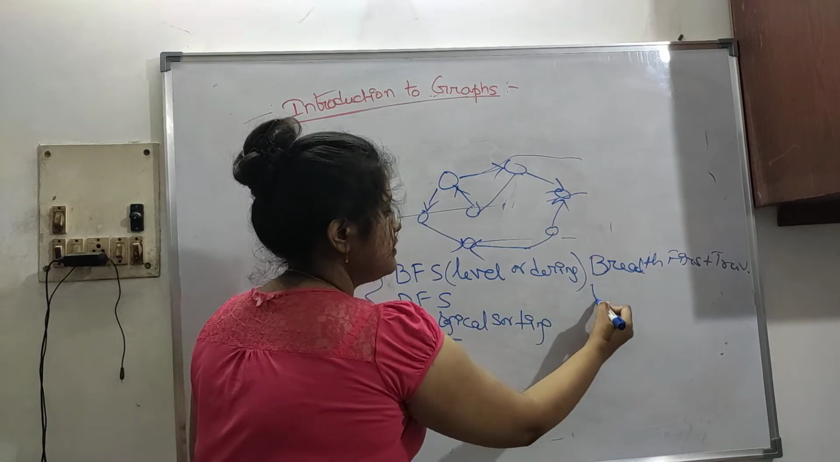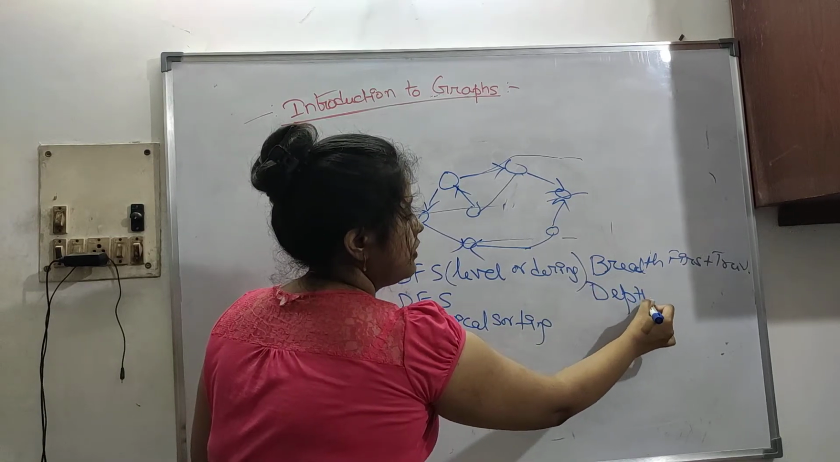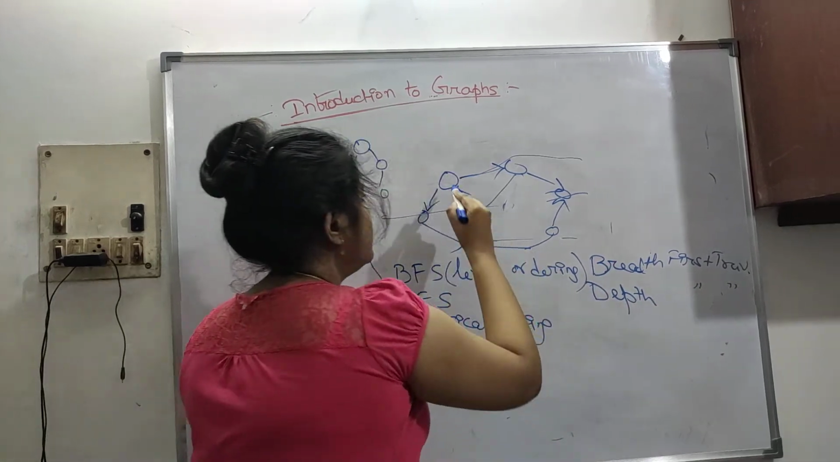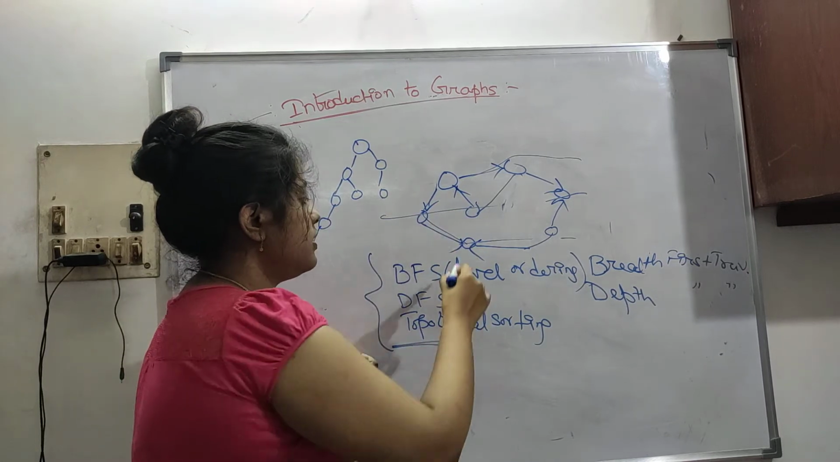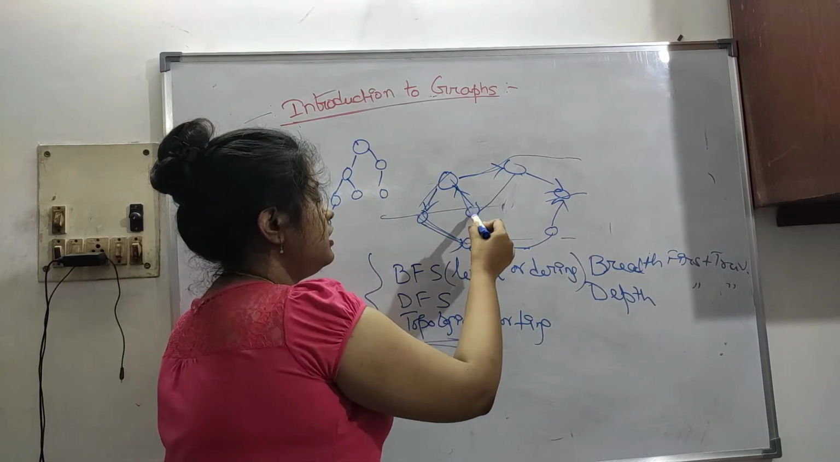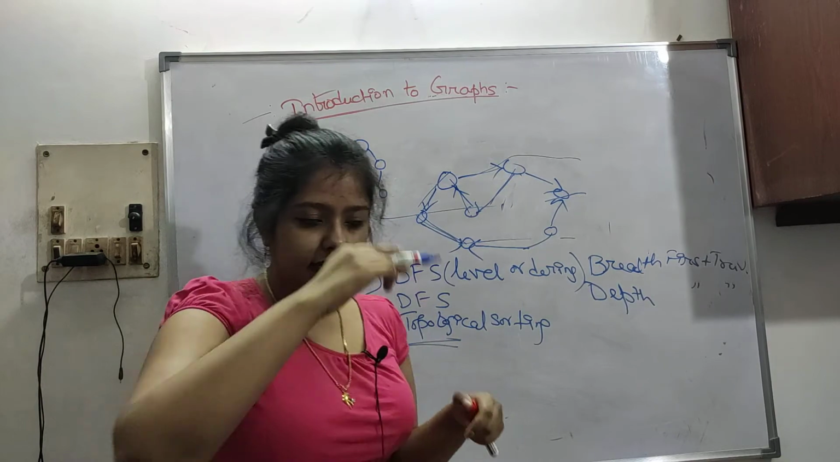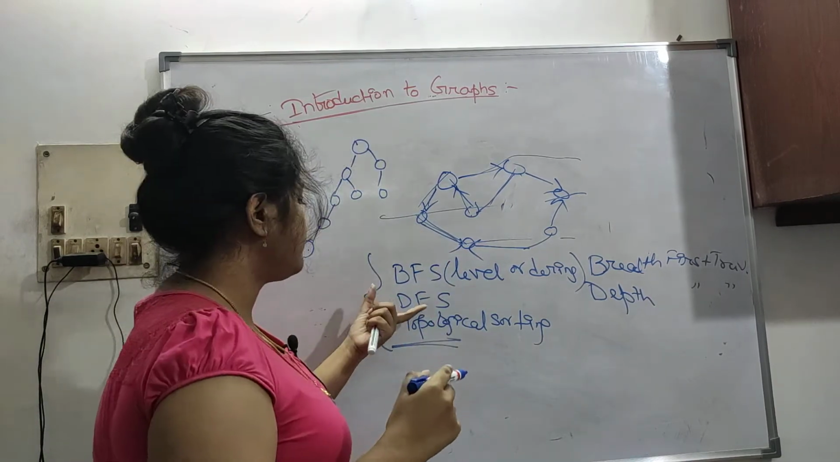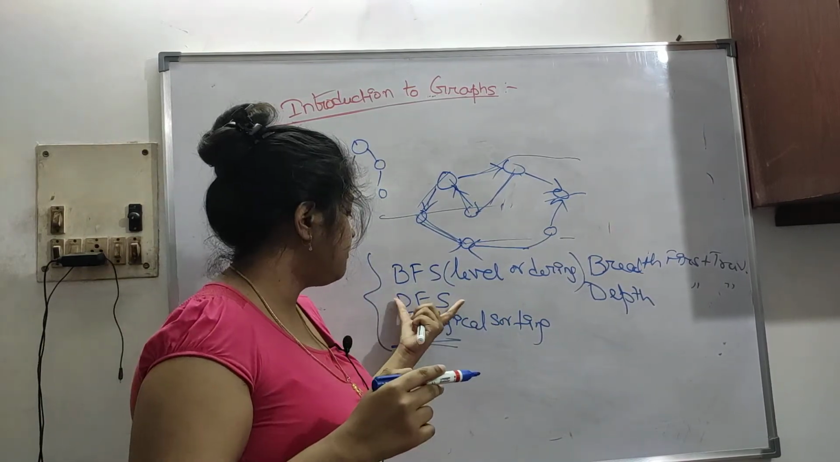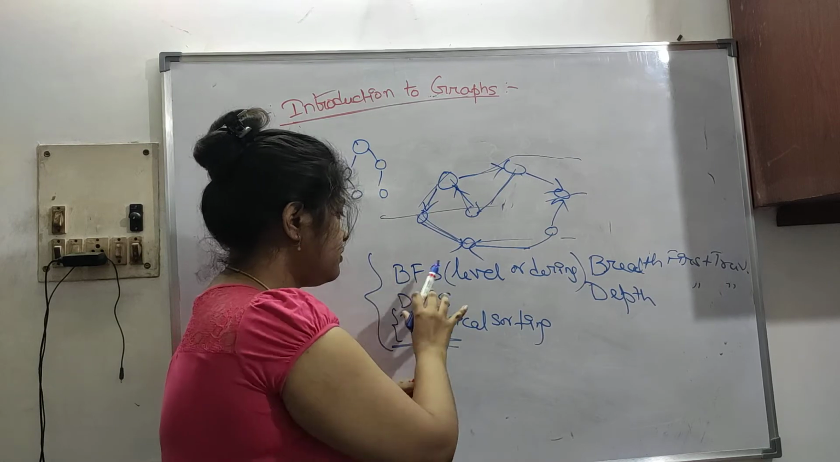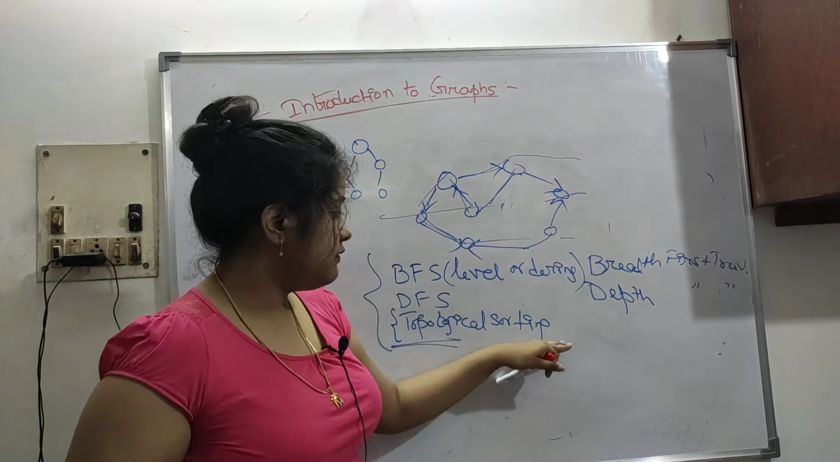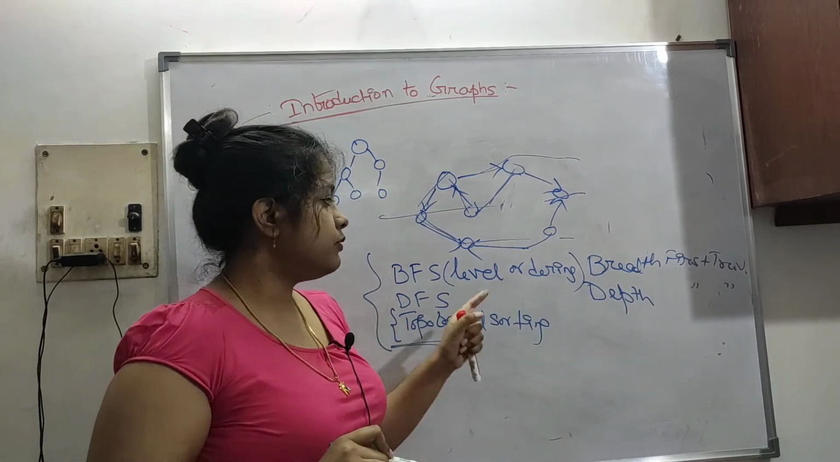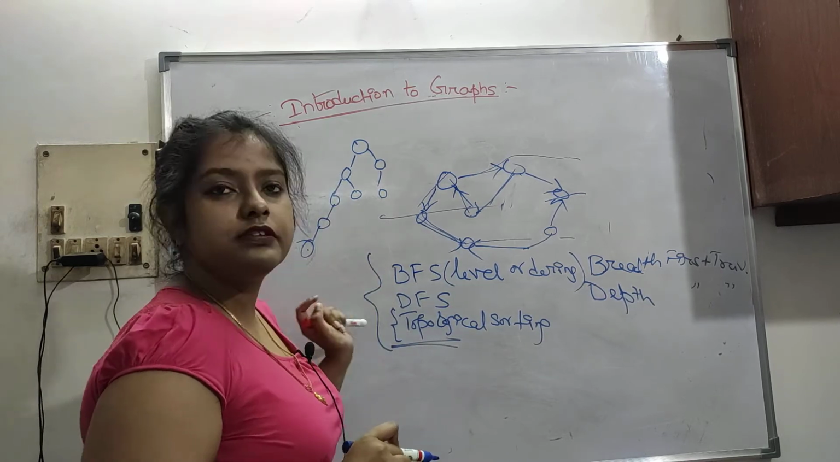And DFS means depth first traversal. It will go like this one, then it will return back, then it will go like this. That is how depth first works with DFS. Topological sort is not the same as this. I will do a separate video on it. So now it is important to know BFS and DFS first.